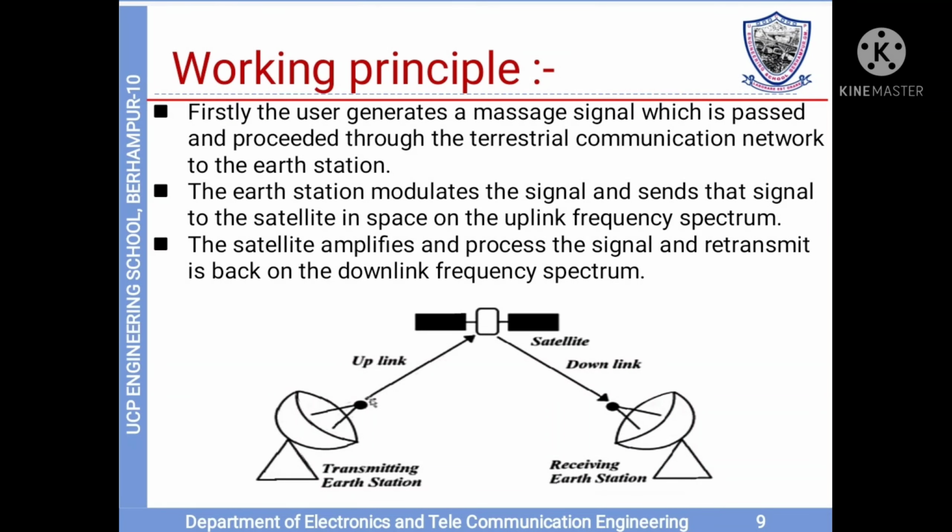Now working principle. Firstly, the user generates a message signal which is passed and processed through the terrestrial communication network to the Earth station. The Earth station modulates the signal and sends that signal to the satellite in space on the uplink frequency spectrum. The satellite amplifies and processes the signal and retransmits it back on the downlink frequency spectrum.